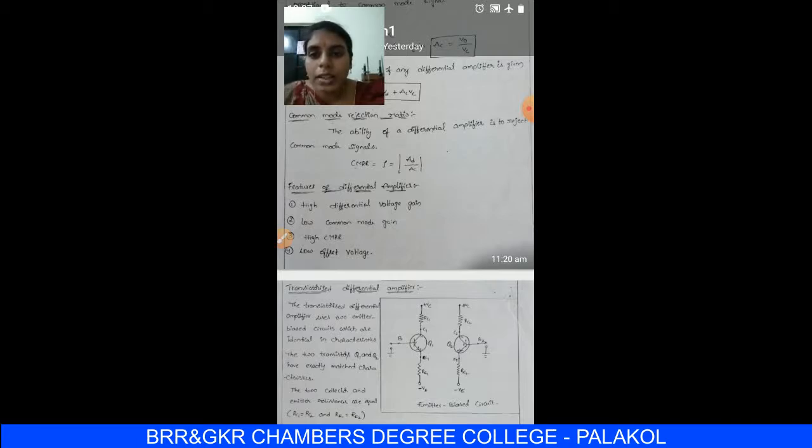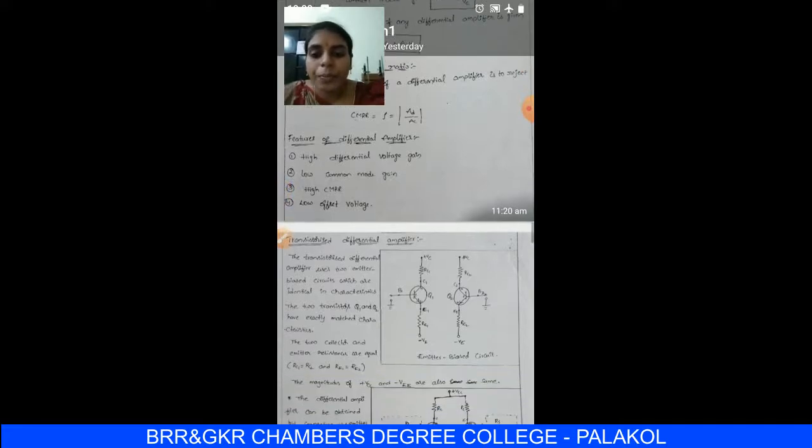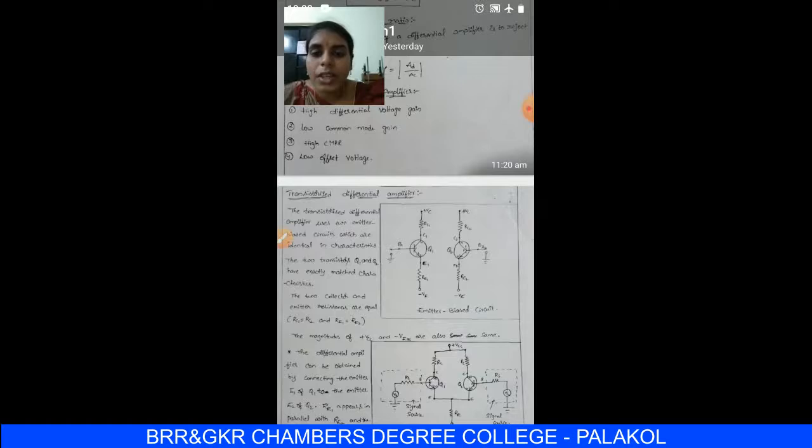In that case, the common mode rejection ratio becomes maximum. That means high common mode rejection ratio, which is another feature of a differential amplifier. And low offset voltage. It produces low offset voltage. That means if the common mode signals are given to the two input terminals, then it produces very low voltage at the output terminal. Okay, these are the features of the differential amplifier.